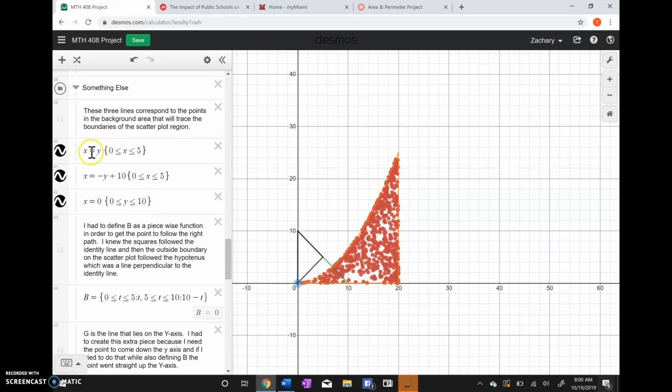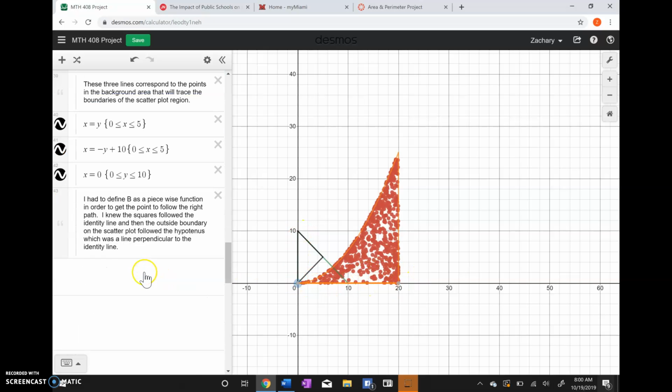So I knew that I would need these three lines because squares create that curved line. Following this hypotenuse follows this right boundary, and this y-axis follows this boundary at the bottom here.